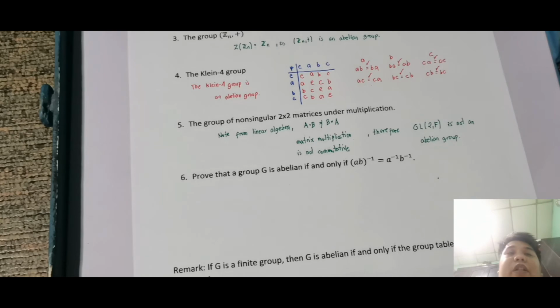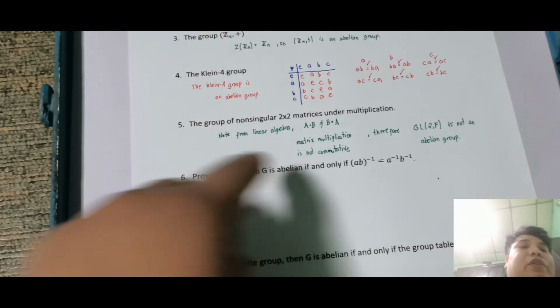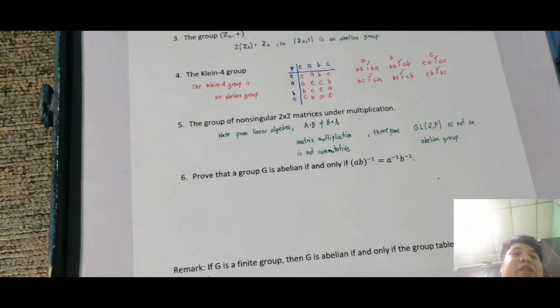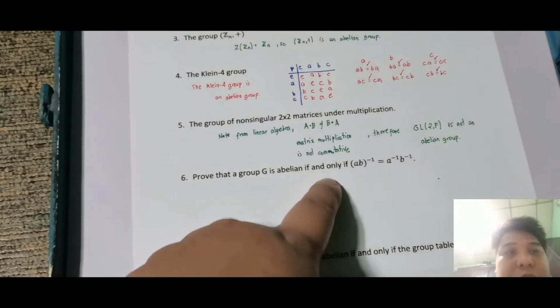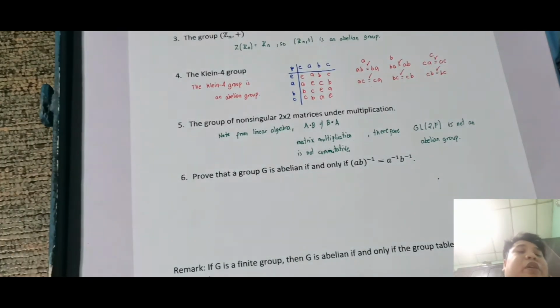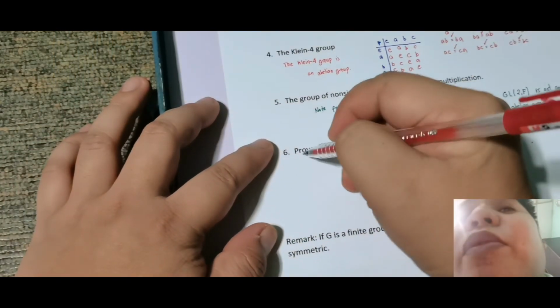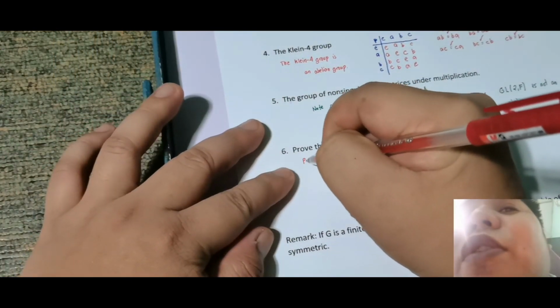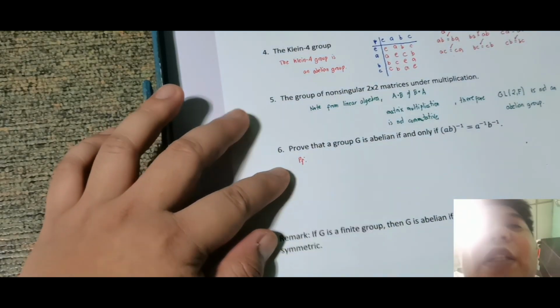So now, let's have number 6. Prove that a group G is abelian if and only if (AB) inverse is equal to A inverse B inverse. So the word itself may if and only if doon. Therefore, this is case 1 and case 2, or yung papunta, then yung converse. So proof natin yung papunta.